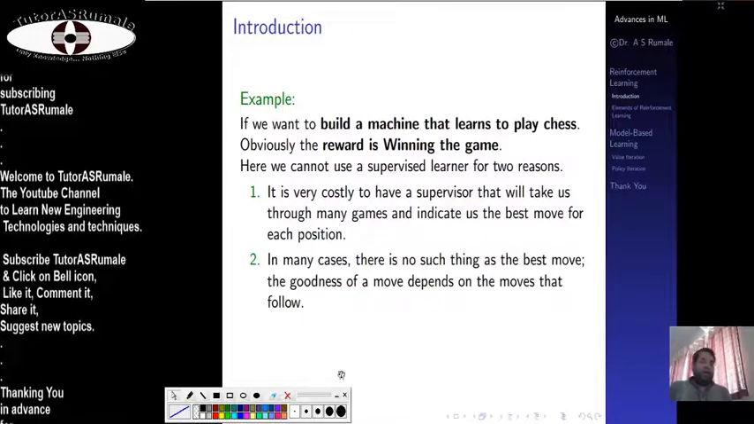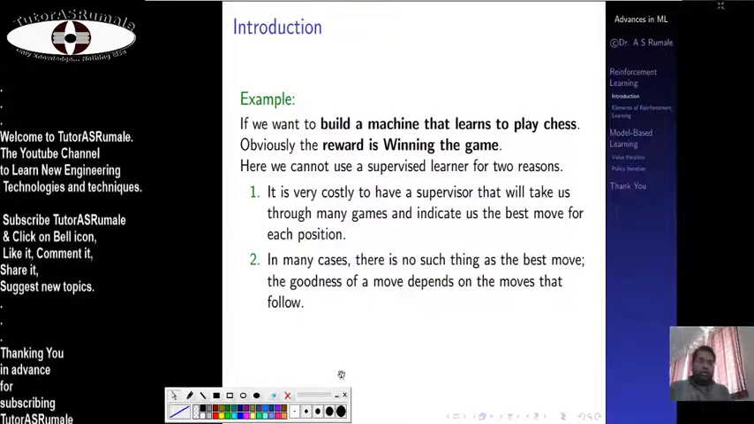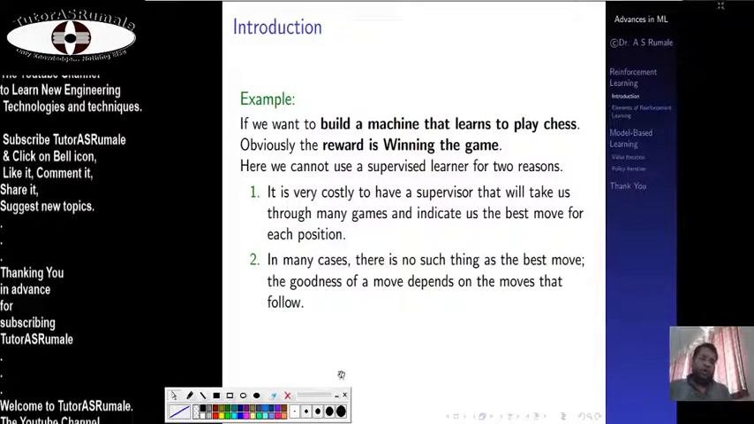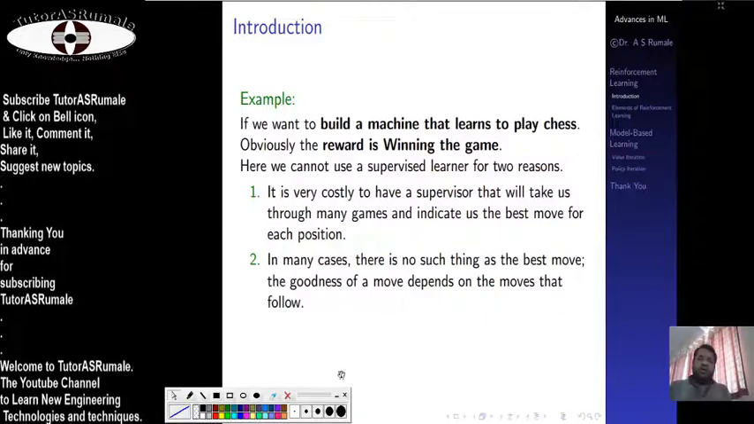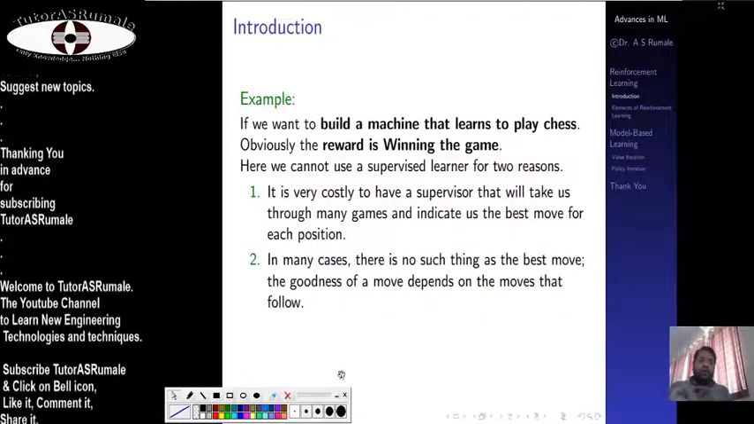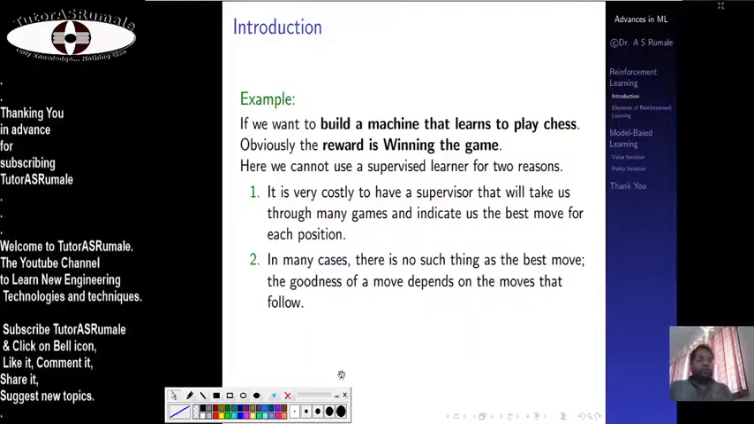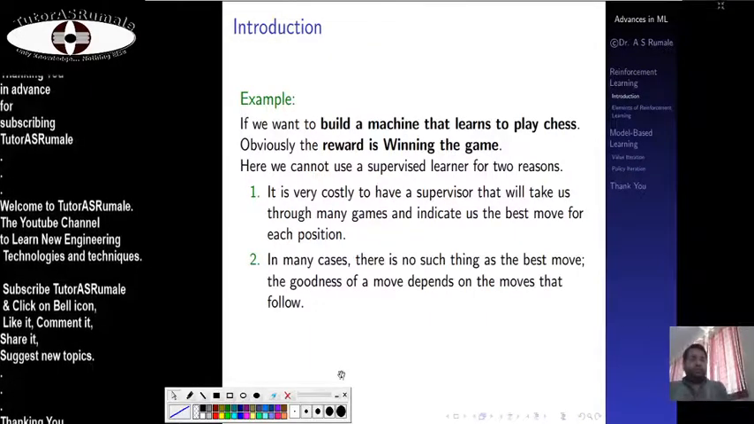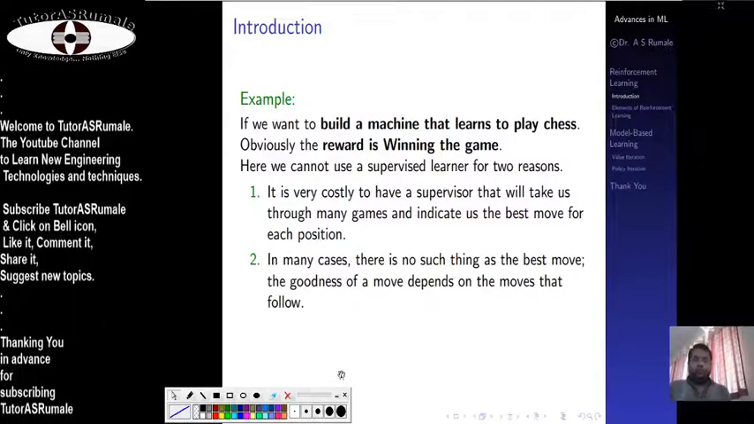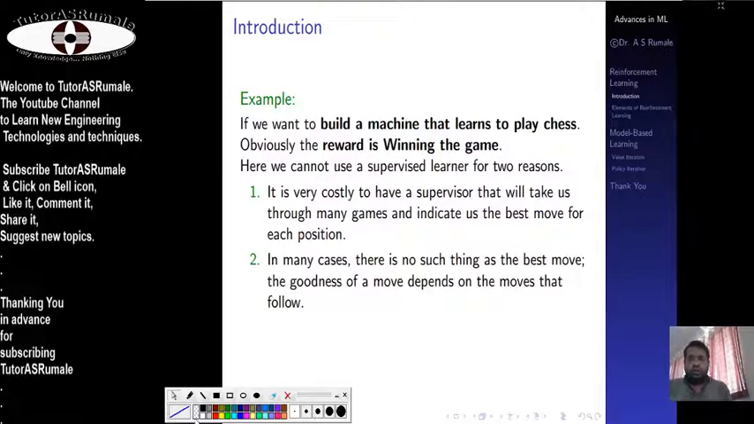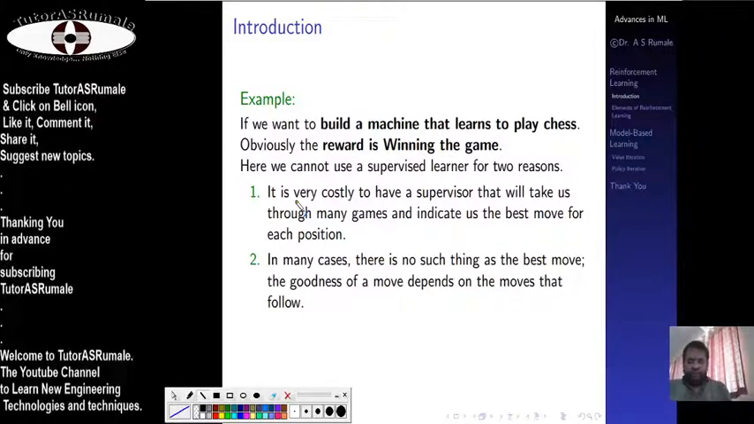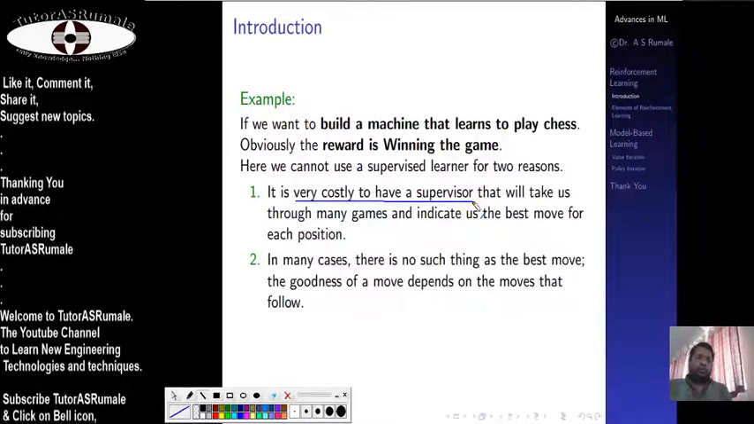So in the same way, let's say you want a robot to play, not just chess. You want a robot which can play football or any other game. It is impossible to have a supervisor who can teach or guide that particular machine through all the moves. So the machine has to learn each and every move on its own. So it is very costly to have a supervisor. There are these reasons. The first reason is that it's very costly to have a supervisor.